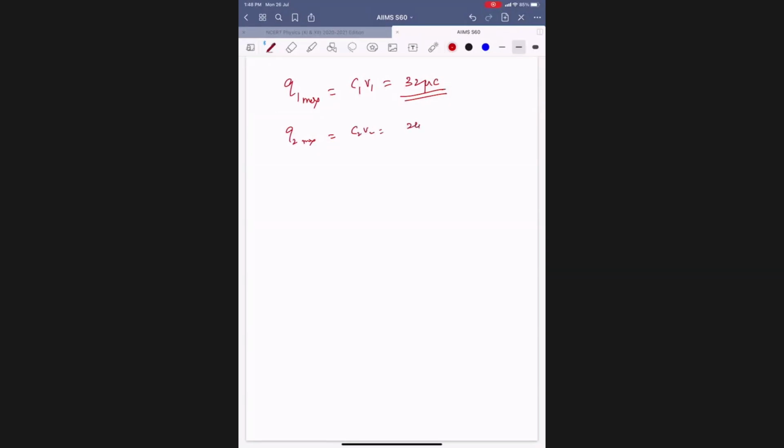The first one can hold up to 32. The second one can hold up to how much? 24. If the second one is carrying more than 24, it will get burst, na? Yes, sir. Then which one do we have to accept? Can we accept 32 or only 24? 24 is accepted. 32 is not at all accepted. Got it?